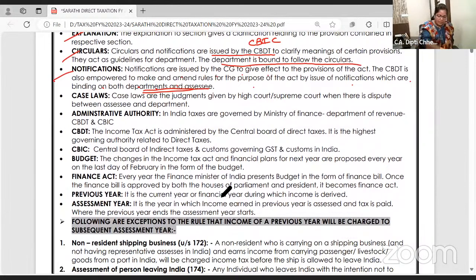Sure. Case laws. Case laws are the judgments of High Court and Supreme Court. You know, sometimes, is this expense allowed or not? This is disallowed and all that. So finally, whatever is the verdict of the High Court or Supreme Court, that becomes like a law, and it can be used in similar cases. That's what is called case laws. Case laws are not much important at inter level of exam. Final level of exam, yes, you are using the case laws.